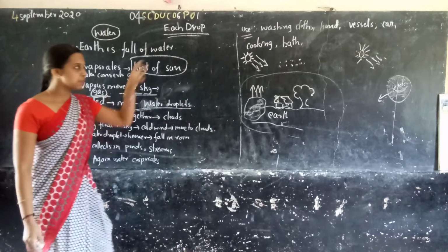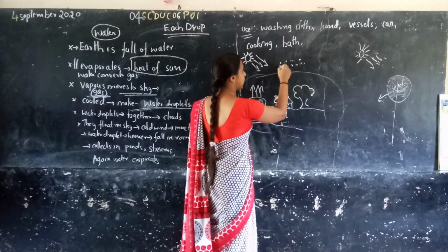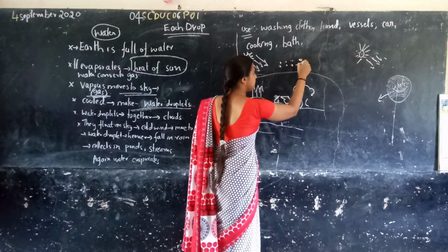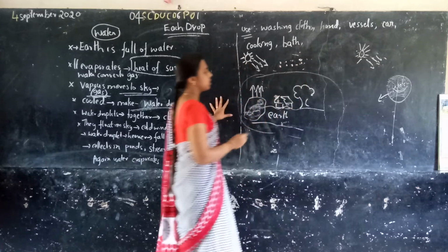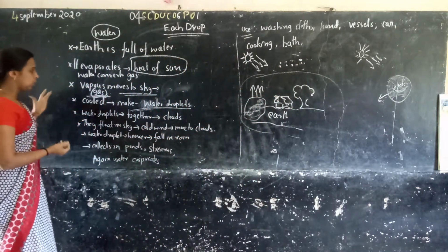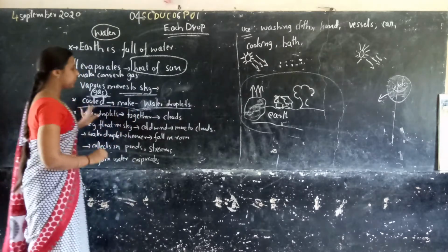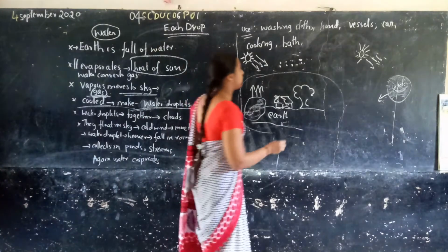The vapor, the gas particles, move to the sky. This is the sky. When it reaches the sky, it is cooled and converted into a water droplet.